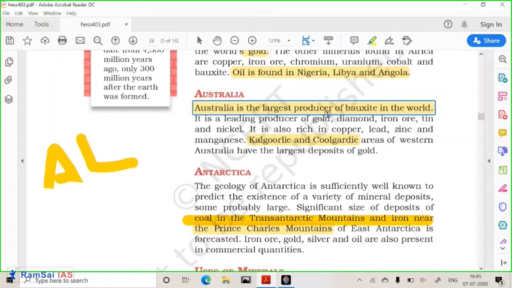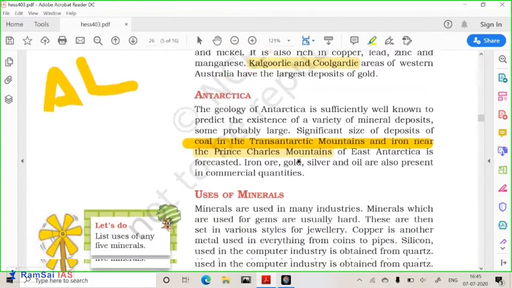Some valuable minerals are found in some regions of Australia, like Kalgoorlie and Kurnalpi. These different regions have gold.